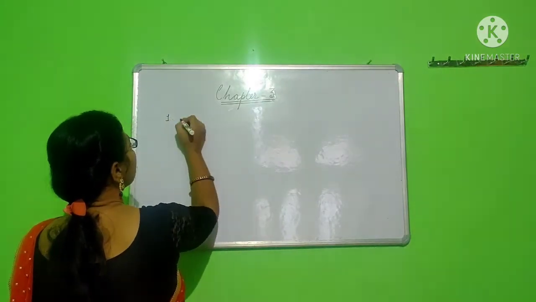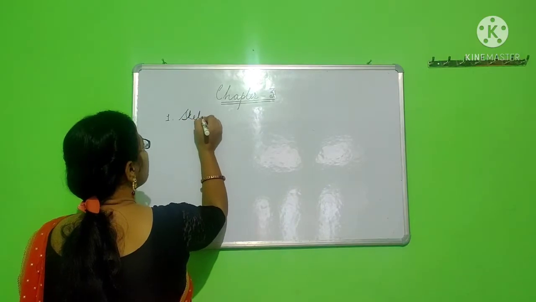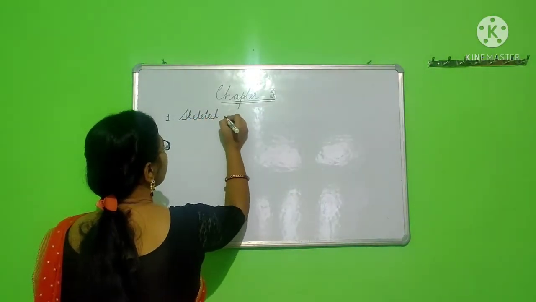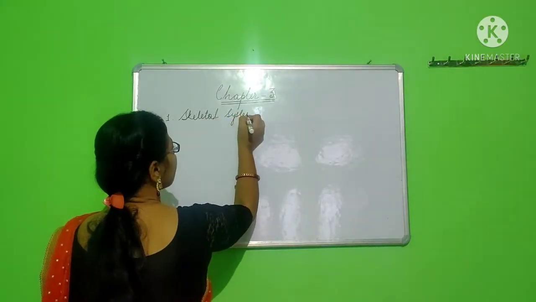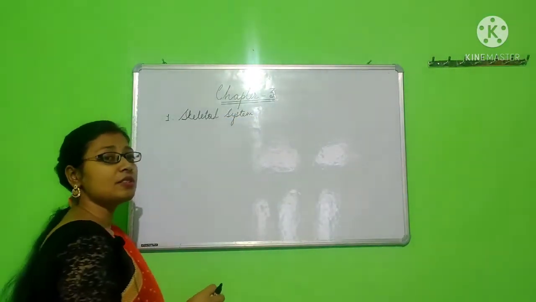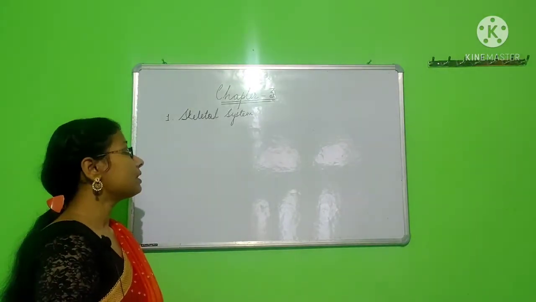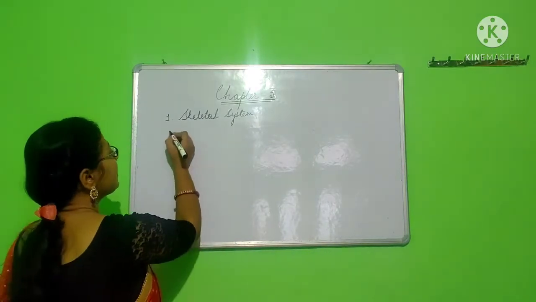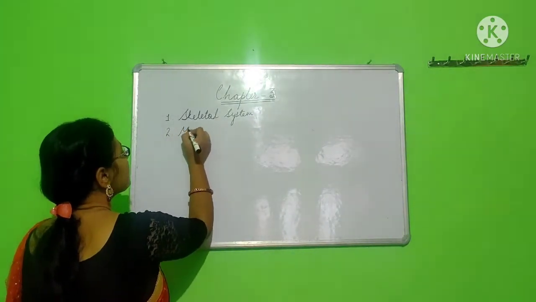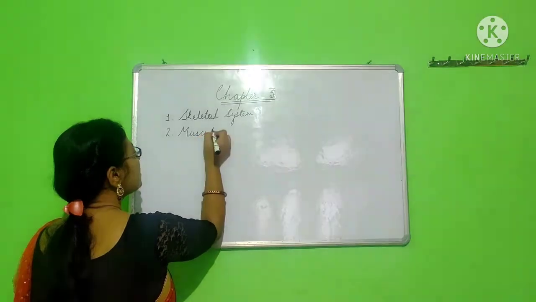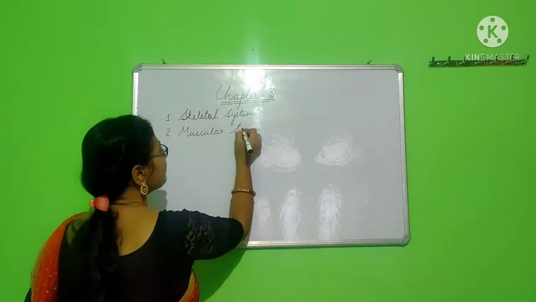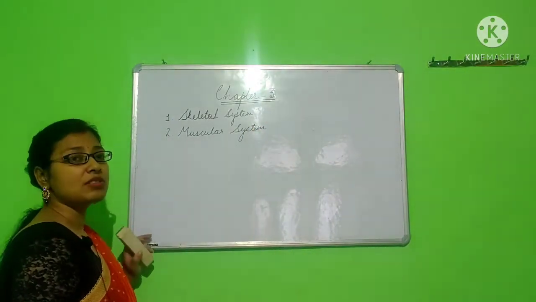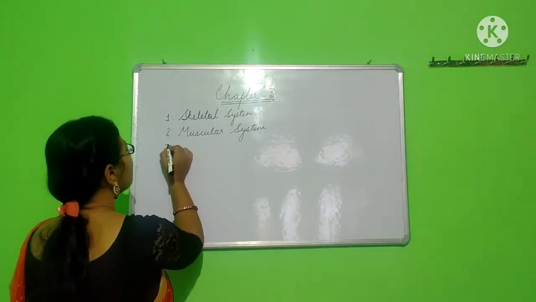The first system of the human body is the skeletal system. In this system, only the bone framework is comprised. All the bone structure of our body comprises the skeletal system. Second is the muscular system. The muscular system comprises all the muscles of the human body.